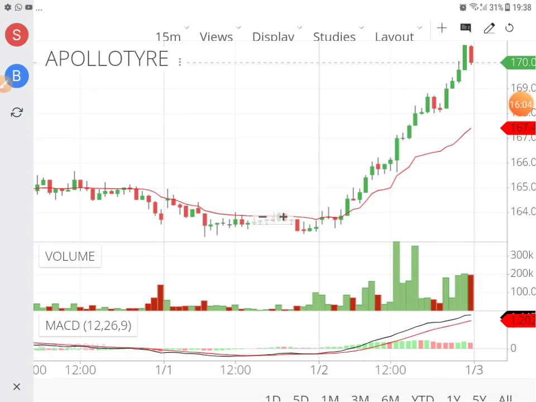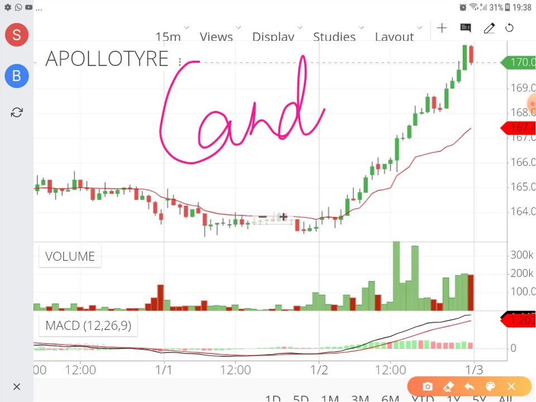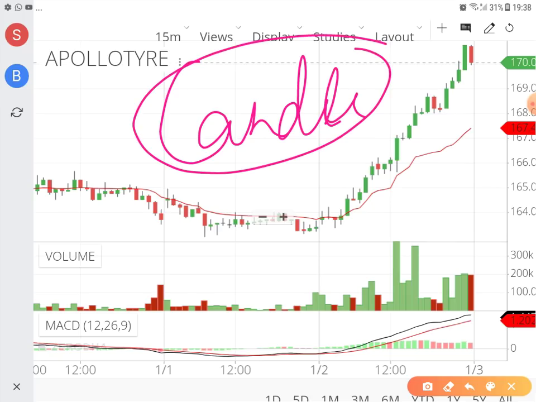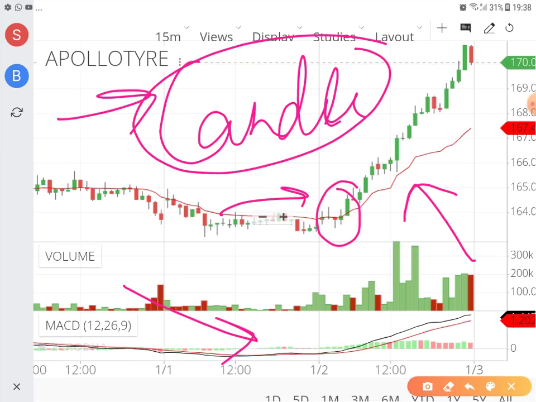So this is what I have told you, how you have to enter. You must know how candlesticks are to be read. If you are thorough with candlesticks, if you are thorough with MACD, then friends, using VWAP is as simple as I have told you: once its closing price is above, you just get in and you will make a big lot of money, believe me.